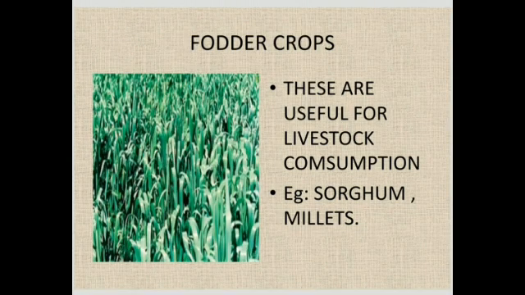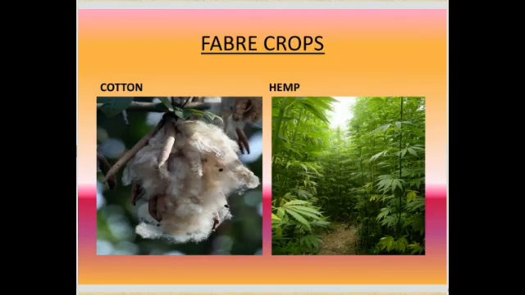The crops which are grown for livestock consumption are called fodder crops. Examples: sorghum, millets, etc. Some fiber plants like cotton and hemp are useful for cottage and textile industries, so they are called fiber crops.